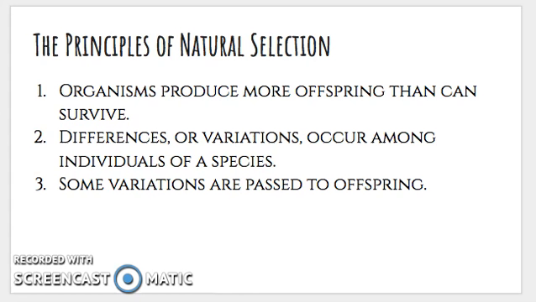Okay, so we're going to talk about 5 principles of natural selection. First principle, organisms produce more offspring than can survive. These are the organisms that continue on. Differences or variations occur among individuals of a species, and some of these variations are passed to offspring, because remember, in meiosis, genetic variation is very random. They could get certain traits, but they couldn't get other traits.